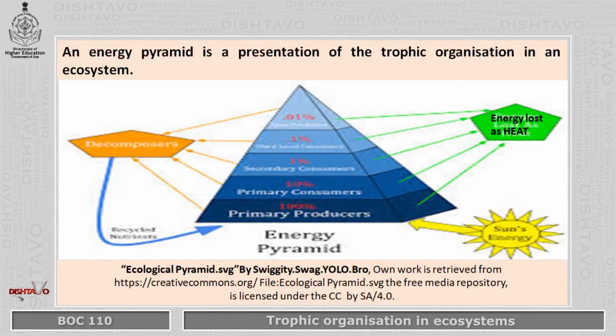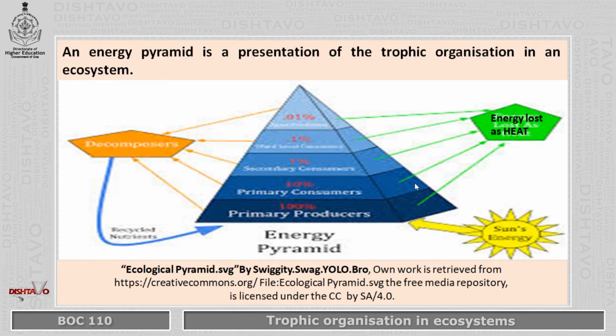As we have already said, the primary source of energy is the sun. The sun energy that is trapped by, or used by, the primary producers will continue transmitting from one level to another, that is primary consumers, secondary consumers, tertiary consumers, and even up to the decomposers. On one side we have seen that the energy is lost as heat, and on the other side there are decomposers that set this energy back into the cycle.